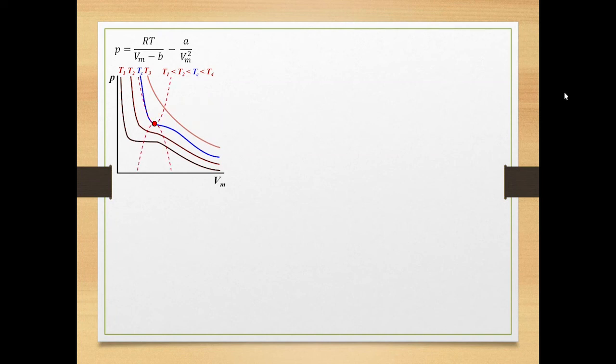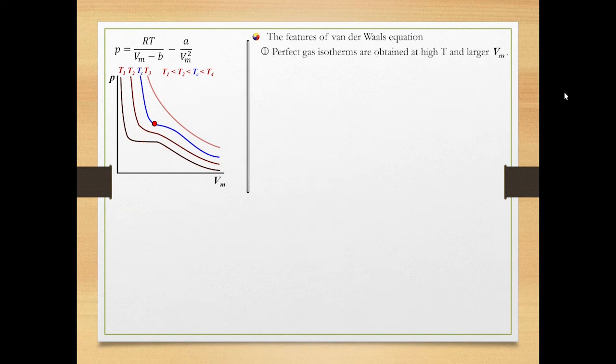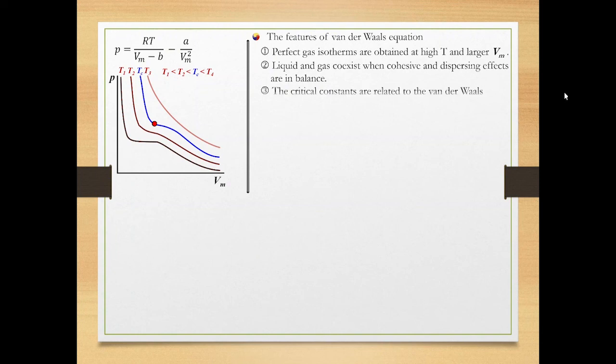The van der Waals plot has the following features. First, perfect gas isotherms are obtained at high temperature and larger molar volume. Second, liquid and gas coexist when cohesive and dispersing effects are in balance. Third, the critical constants are related to the van der Waals coefficients, and I will show you how the critical constants are related to the van der Waals coefficients. Like I said previously, the critical point has the same properties of an inflection point.